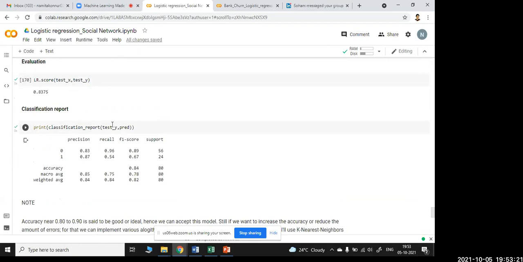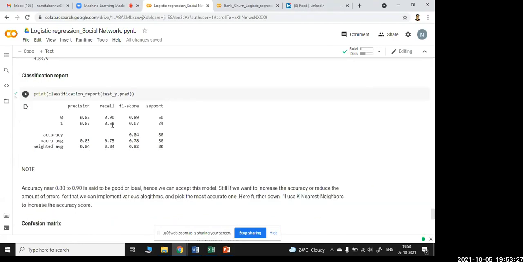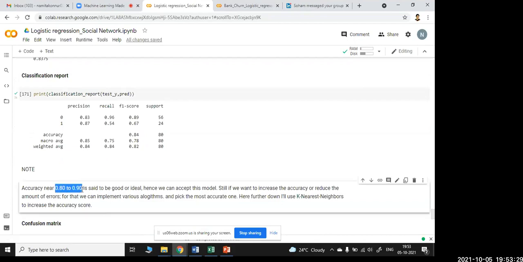And give the classification report, and if you want a pictorial representation, you can use those codes and the data. Notice that 0.8 to 0.9 gives us accurate results, where you can increase the accuracy and reduce the errors. Okay, errors will also be there. If you take the exact data, errors will be there.